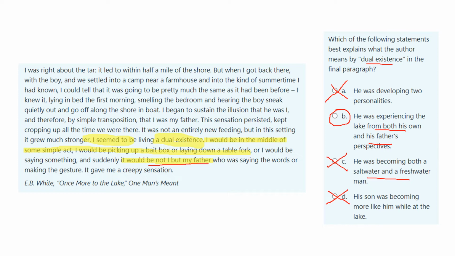So he's starting to understand how his father felt when he was young. He understands why his father said certain things. He understands why his father did certain things, because he's now doing those same things now that he has become an adult. And that's what it says there. By simple transposition, I was my father. He's becoming like his father. He's understanding the situation from both perspectives.